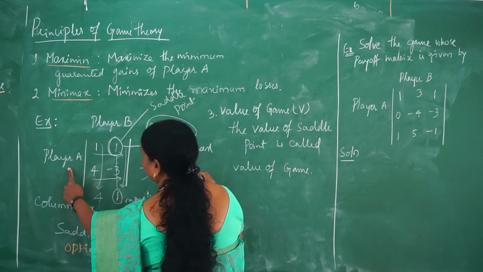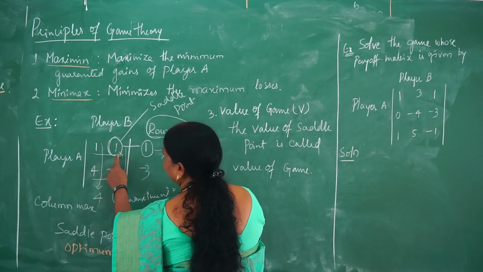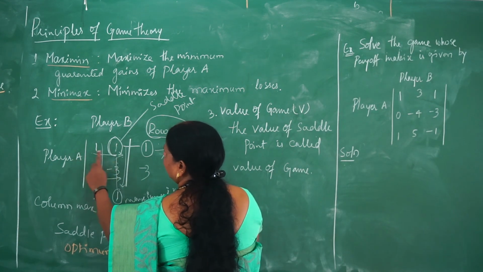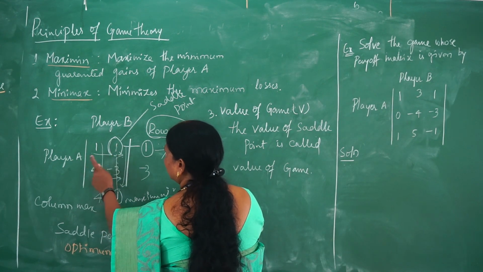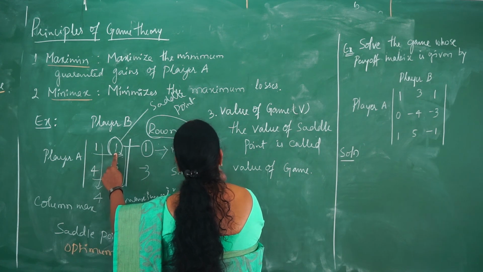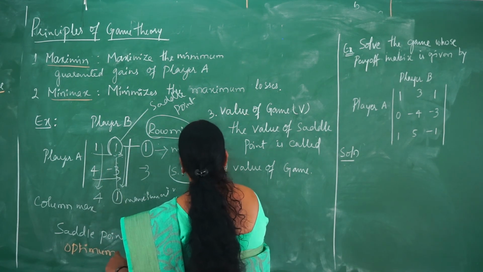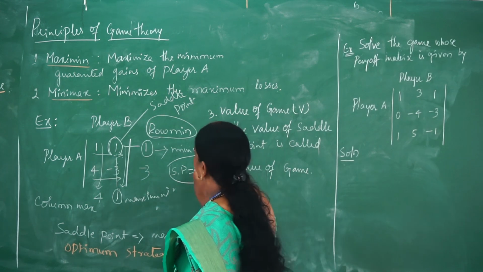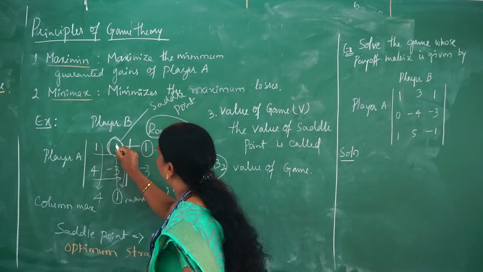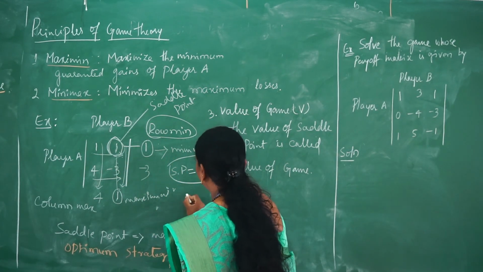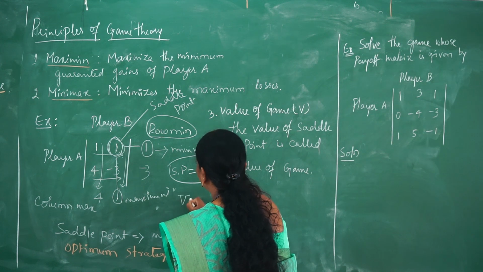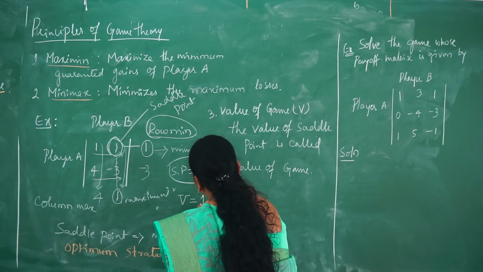So now the saddle point will be defined like this. SP equals player A, the row is the first row, second column. So I will define this as A1, B2. So the position of the saddle point is A1, B2. The value in that cell is 1. The game value of this one will be denoted by V. V equals 1.